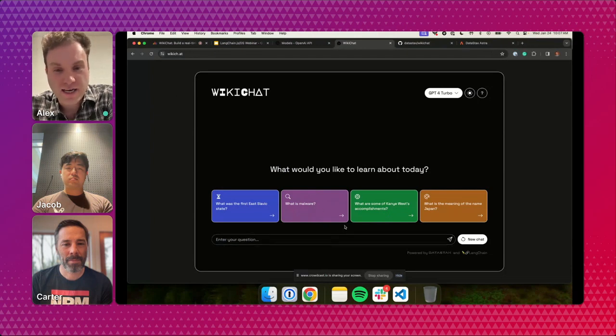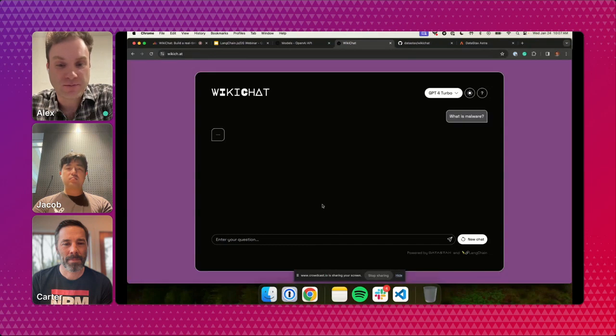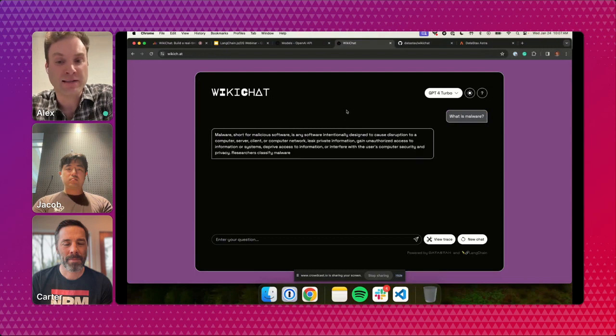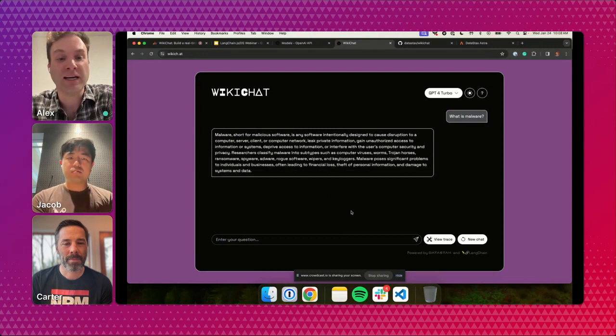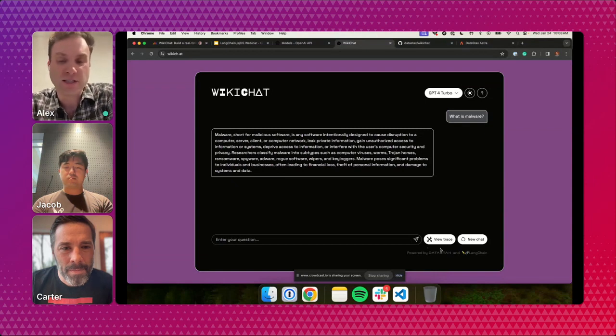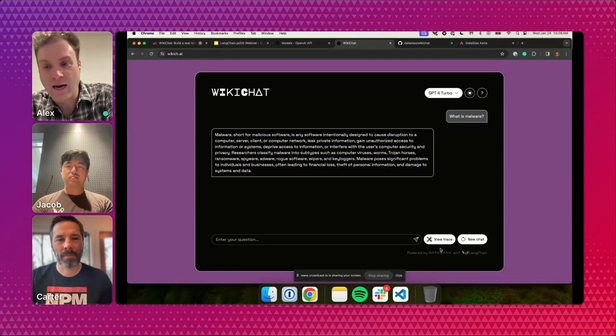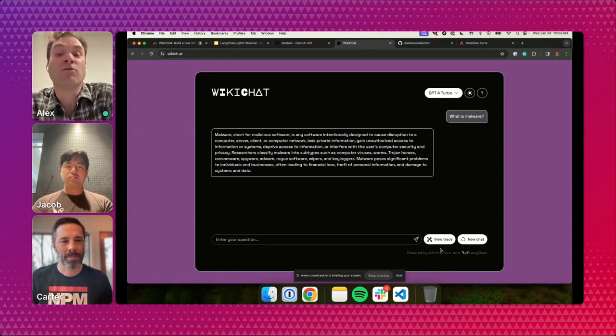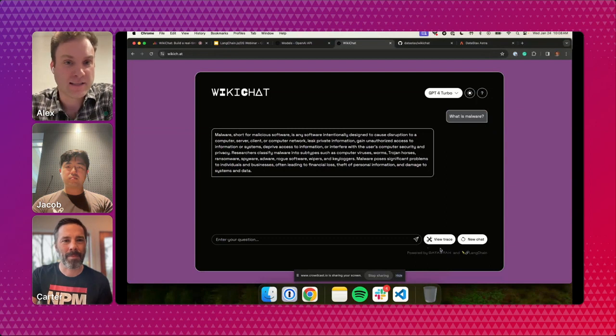We'll show you how this all works, how we're storing all the data in our database. And then we'll also show you the actual RAG piece. So when I click this question, in the background, we're generating a prompt with data from our data store, and we are giving you a response using the latest real-time Wikipedia data. Jacob will also show you we're really heavily using some of LangChain's new features. But really, this session today will be focused on how you can build a real-time chatbot using the latest data, and actually why you need a vector store to build something like this.